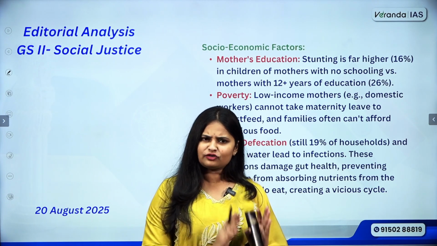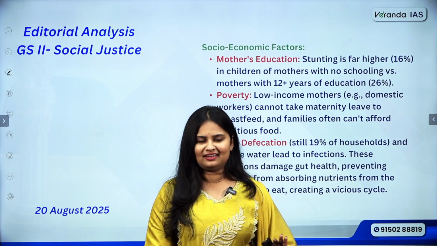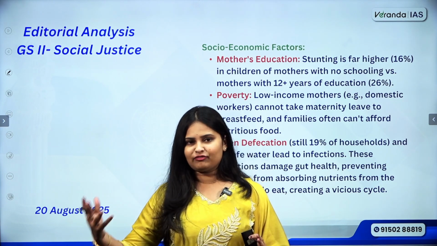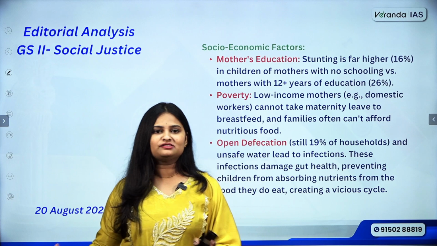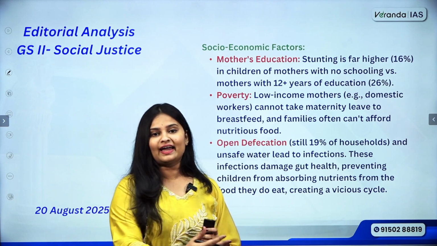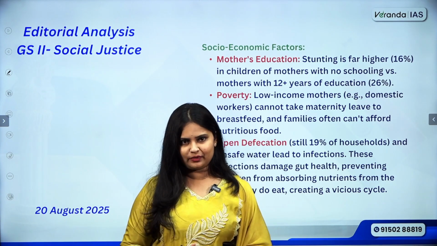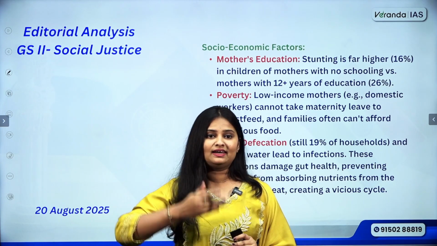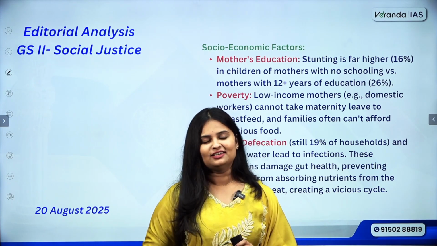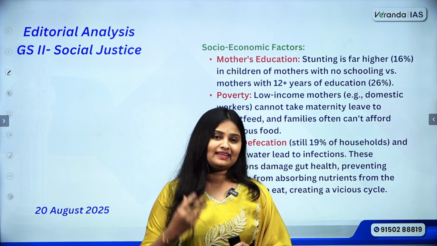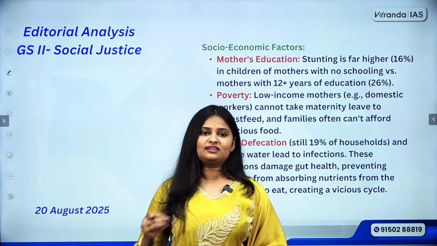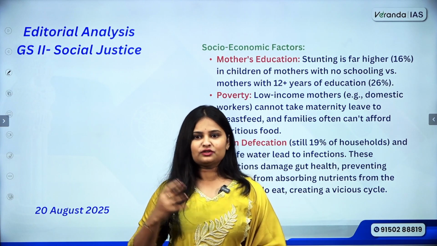Poverty. As it is, if a family is in poverty, affordability becomes a problem. If there are affordability issues, you are compromising on nutritional requirements. Your dietary basket is not going to be adequate. Again, here there will be a prioritization: more preference for the male, less preference for the female and the child. So here the child is not getting the nutritional requirement that it deserves. This can again aggravate the issue of stunting, right? So this is also there.